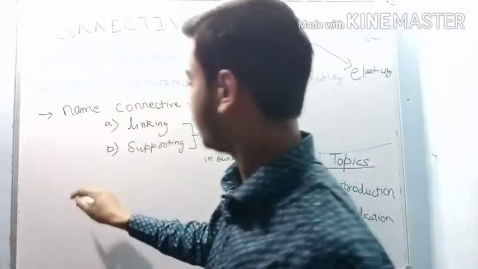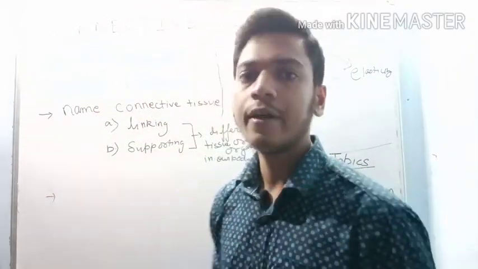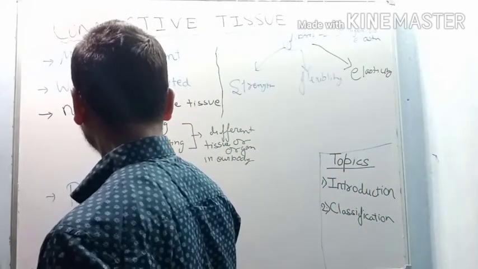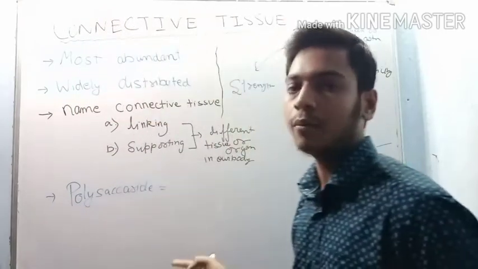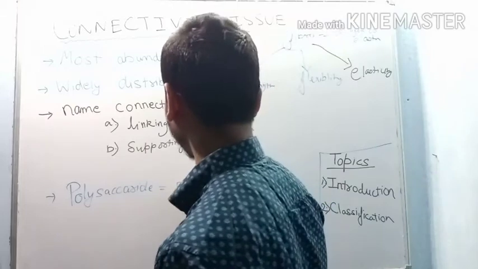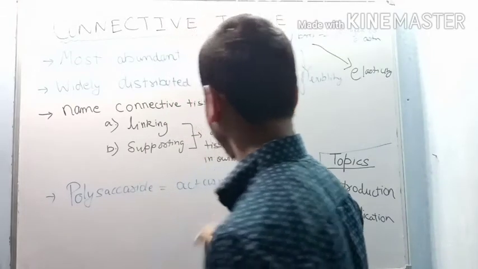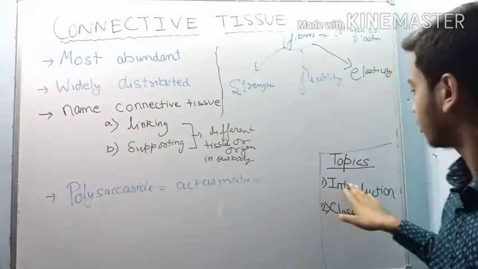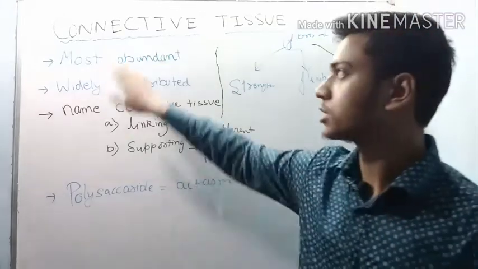Now next, these cells also secrete polysaccharide, which acts as a matrix of this connective tissue. So till here we have discussed the basic introduction of this connective tissue.